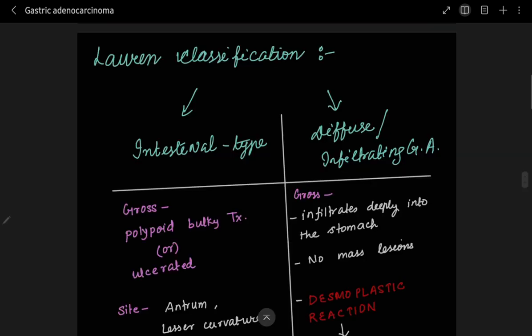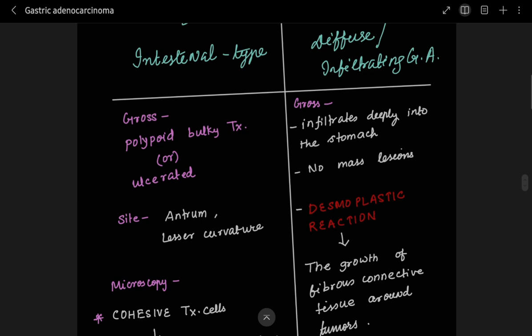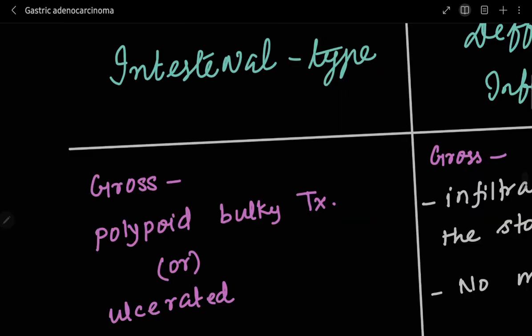Now we will be moving towards Lauren classification. That's one of the very important classifications. It's a microscopic classification. So we will be dealing with the intestinal type and the diffuse, or you can say it's also known as infiltrating gastric adenocarcinoma. So I have made a tabular form, okay, for the intestinal and the diffuse gastric adenocarcinoma, but I will be dealing with this one by one. So first we will be dealing with the intestinal type. So this is the intestinal type. What happens in the intestinal type?